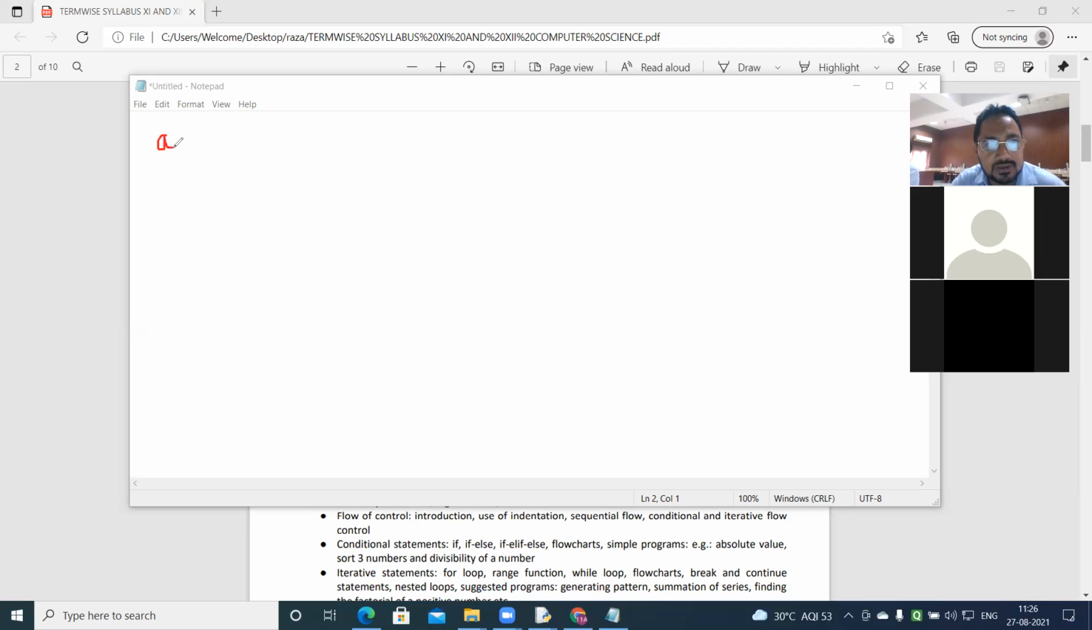Suppose A is equal to 1. 1 stands for true. B is equal to 0. C is equal to 1. Please note it down in your copy. And we have to find the value of the function ABC.